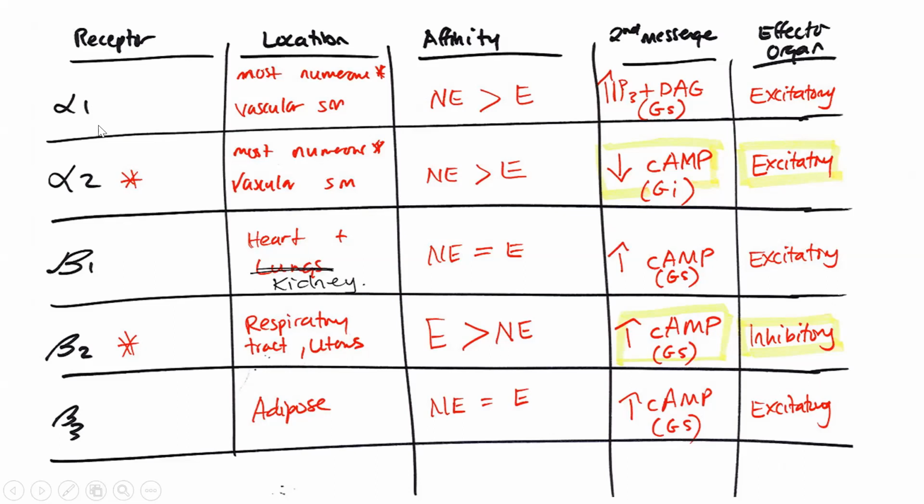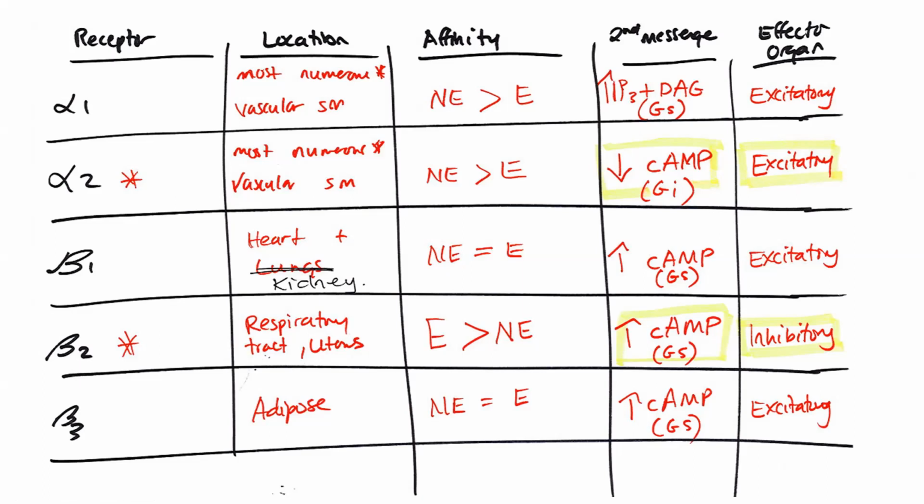And so we talked about alpha 1, alpha 2 being very similar in their locations, right? Most of our vascular smooth muscles where we find these two types of receptors, also similar in their affinities. Both of these preferred norepinephrine over epinephrine, but their second messengers were different. They had two entirely different signal transduction pathways.